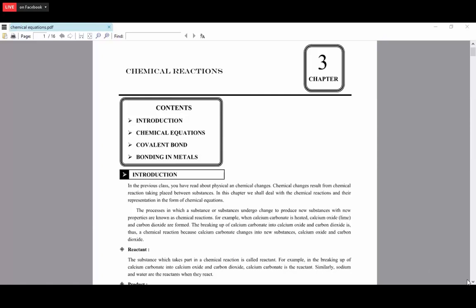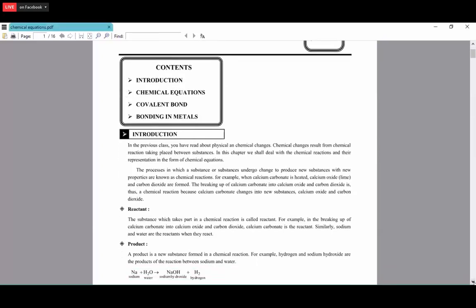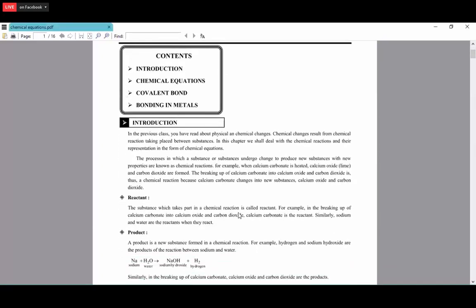Okay. So what is meant by the reactant? The reactant is the substance which takes part in the chemical reaction. That we call a reactant. It means that in the breaking up of calcium carbonate into calcium oxide and carbon dioxide, calcium carbonate is undergoing the reaction.